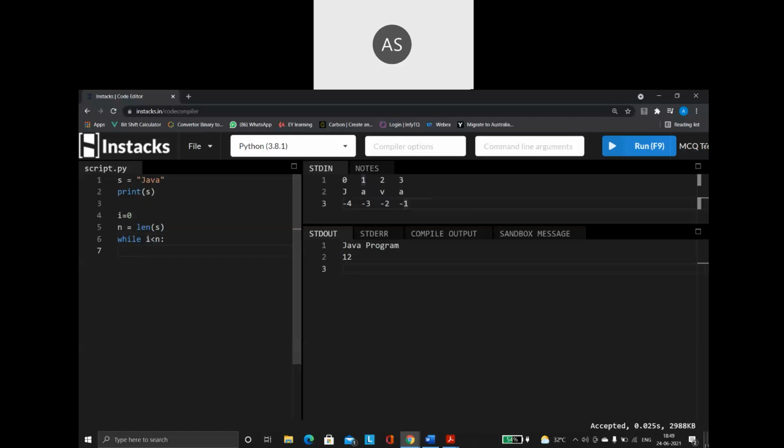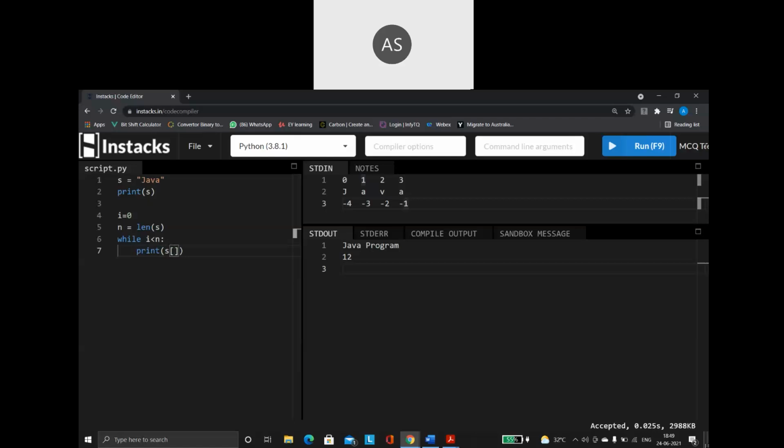Right. Next, inside, what are you going to do? I am saying print s, because s is the variable that is holding my string value. So s of, and we have to pass the index position here. How did I write the print statements? s of 0, s of 1, s of 2.